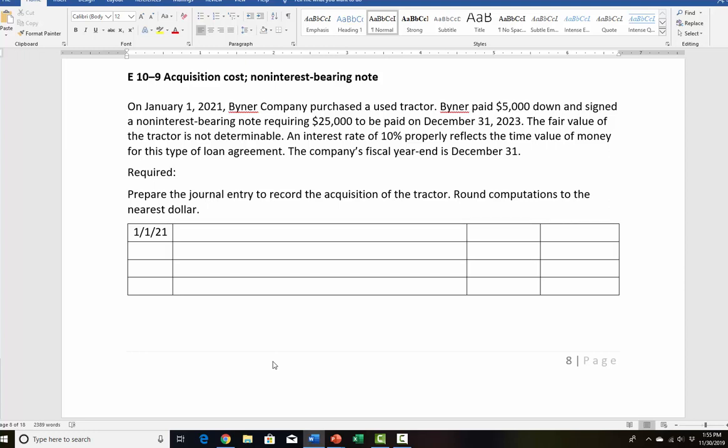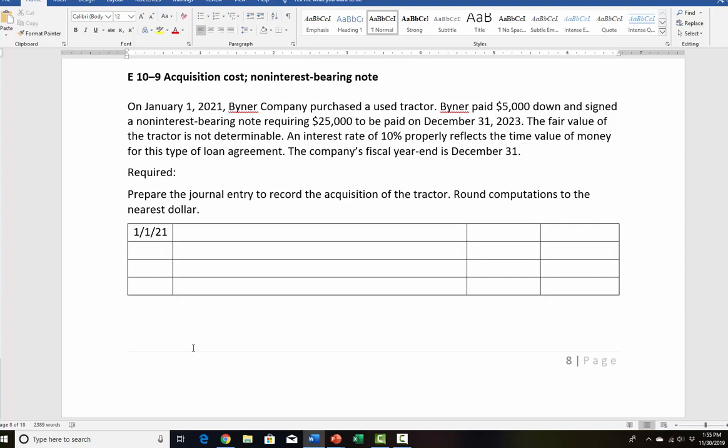Okay, so on January 1st, 2021, they buy a used tractor. They paid $5,000 down and signed a non-interest bearing note requiring $25,000 to be paid on December 31st, 2023. The fair value of the tractor is not determinable. We know that the interest rate of 10% is the appropriate interest rate here. Fiscal year end is December 31st. Okay, so they want us to record the journal entry to record the acquisition of the tractor.